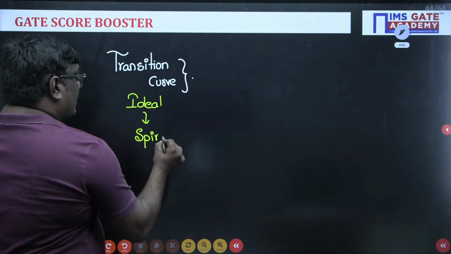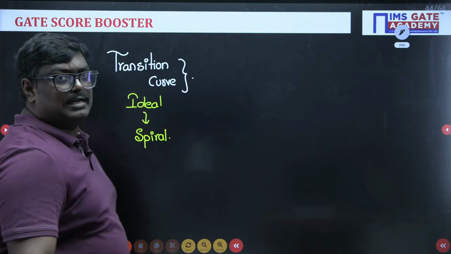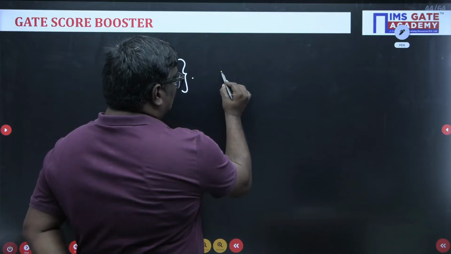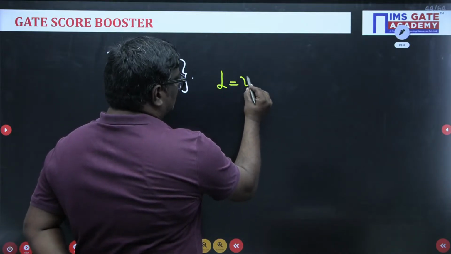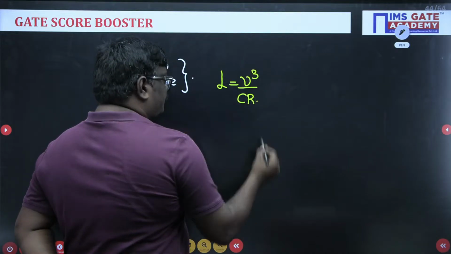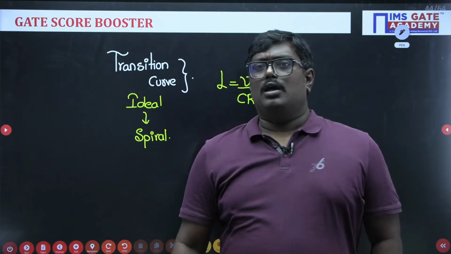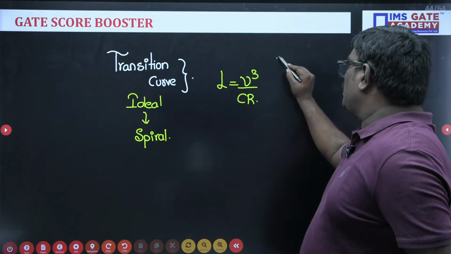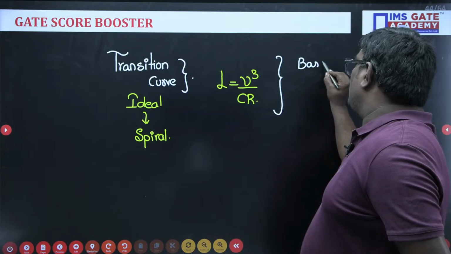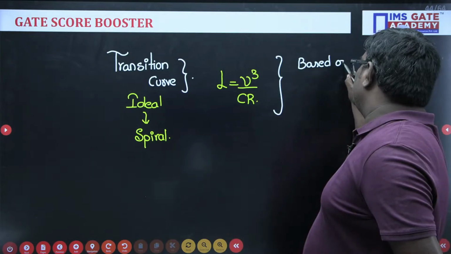Okay. So if you talk about the transition curve, we have three formulas. L is equal to V cube upon CR. This is the formula for the transition curve based on rate of change of acceleration.